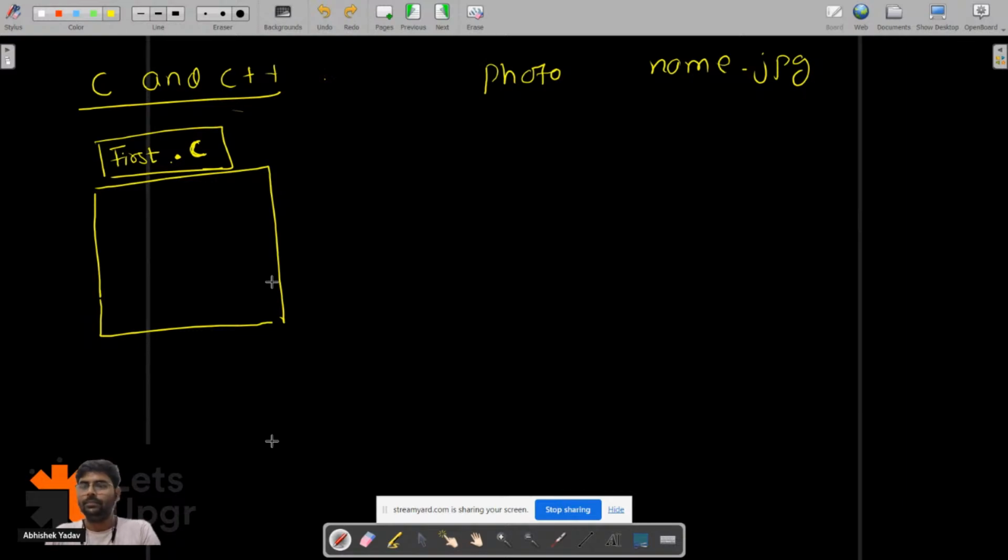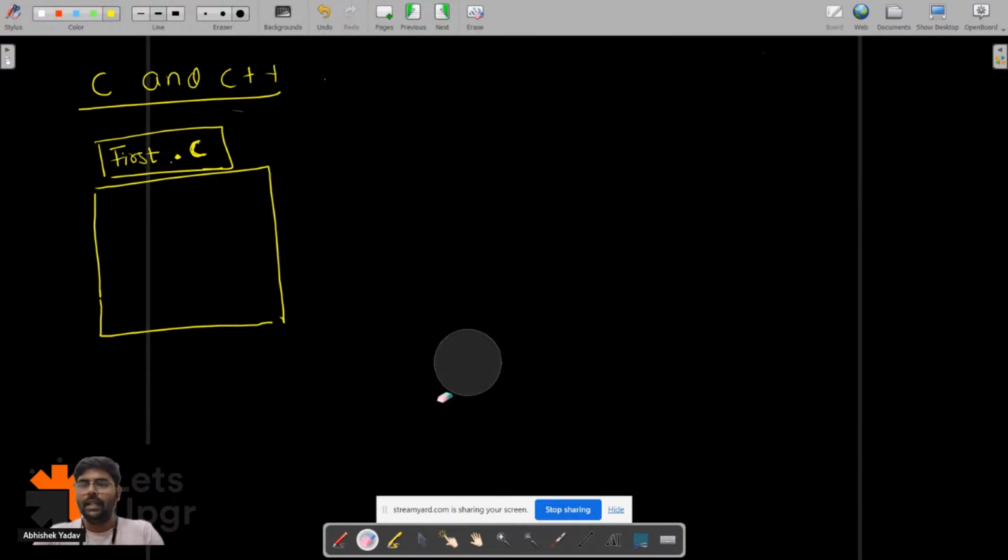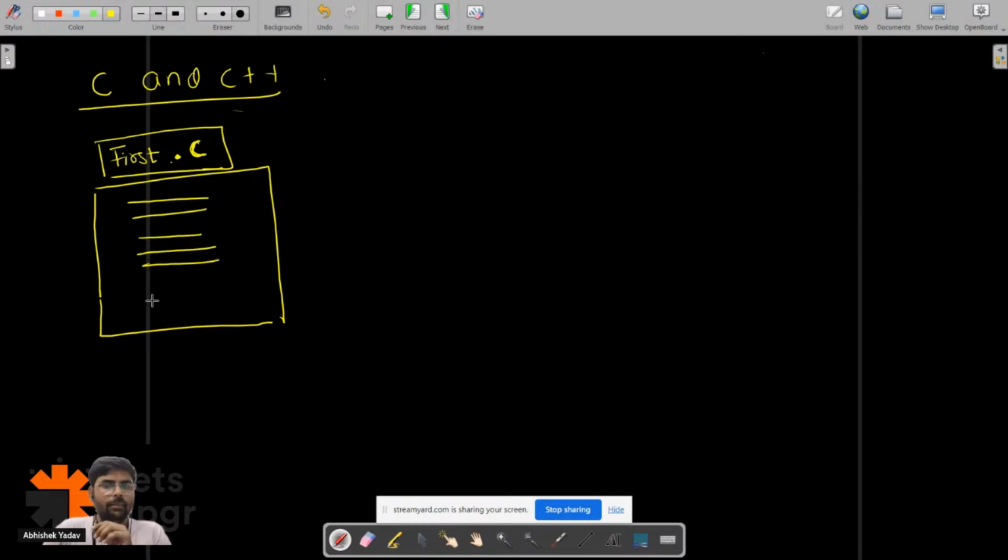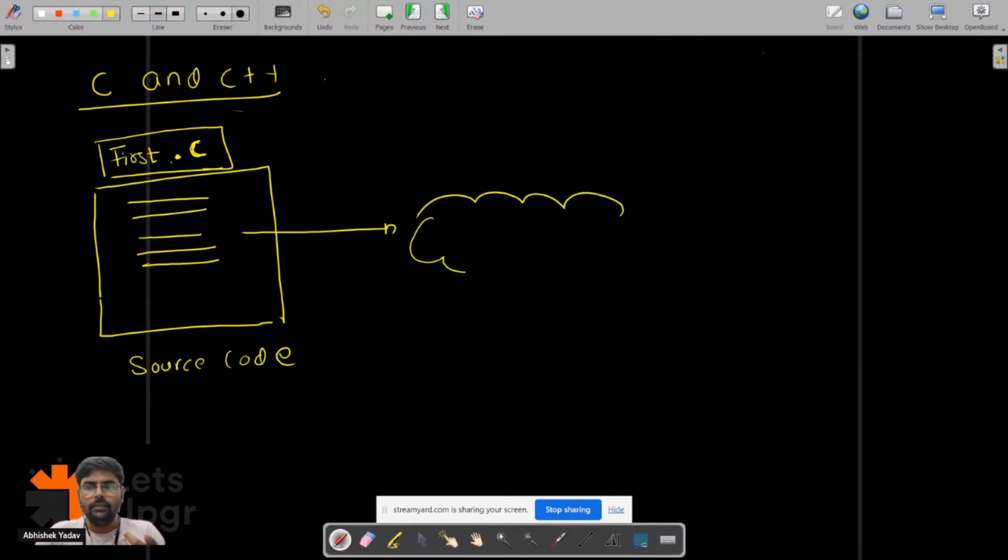So we have the file, and here we have written some code. This is source code. After that, what do we do? We hit the compile button. So there is a compiler.